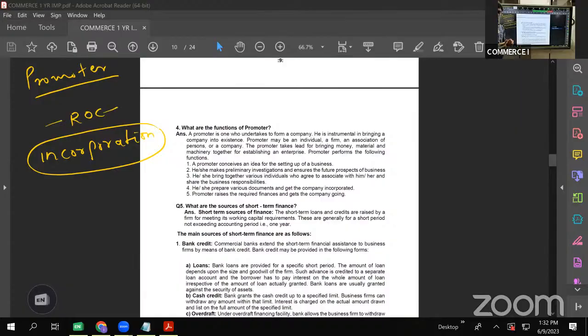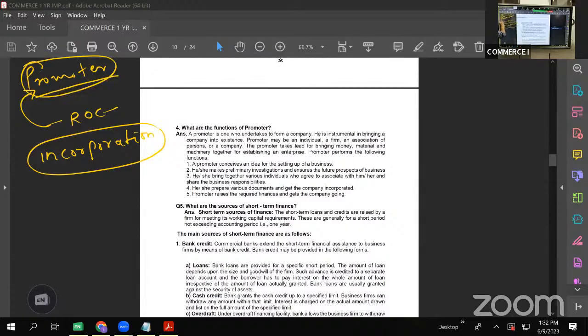There will be a few people who will submit certain documents which we discussed yesterday. ROC will get a request from a group of people submitting certain documents like memorandum of association, articles of association. Several documents are submitted to ROC for the formation of a company. Those people who submit those documents, they are the promoters.